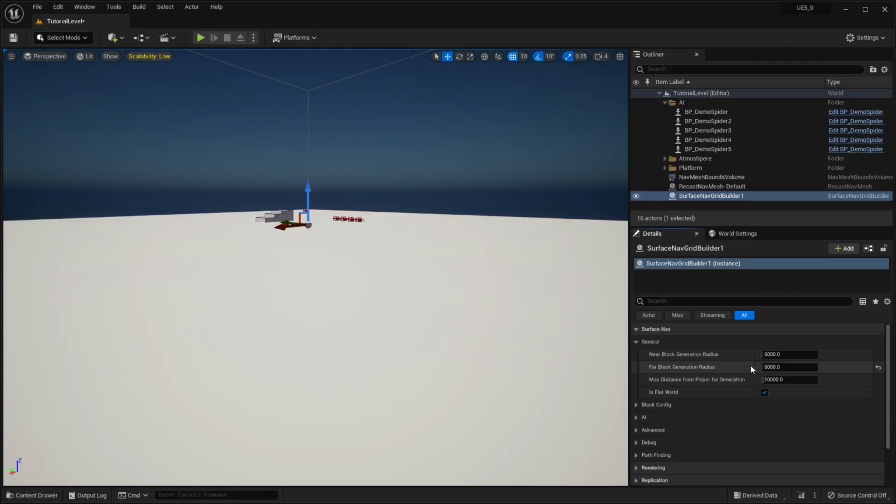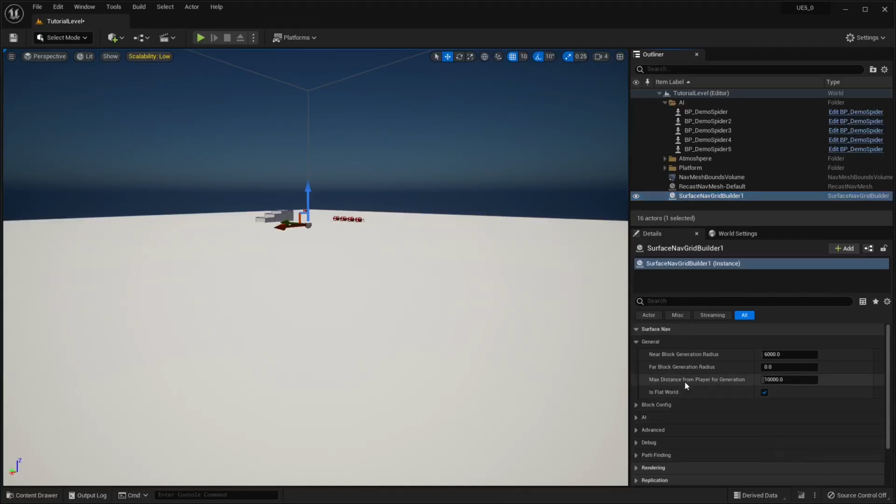Now even if a navigation block is within this range of the invoker, if that block is beyond this distance from the player, it still won't generate. Alright, so now let me go ahead and show you this in action.